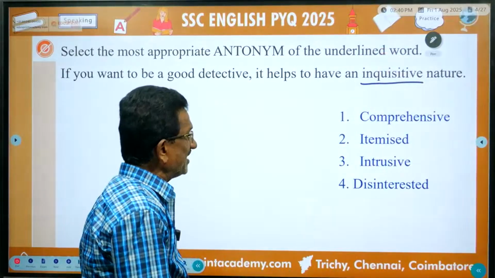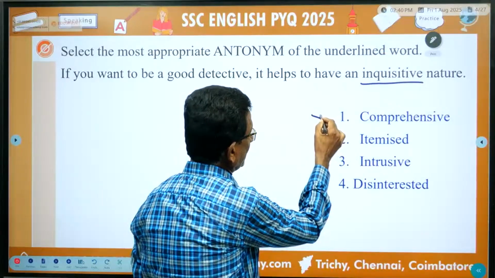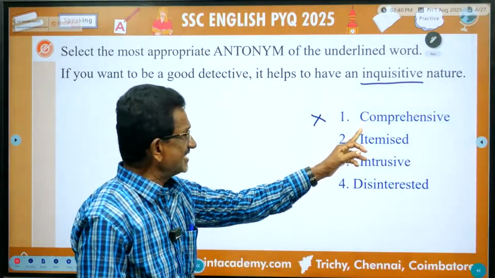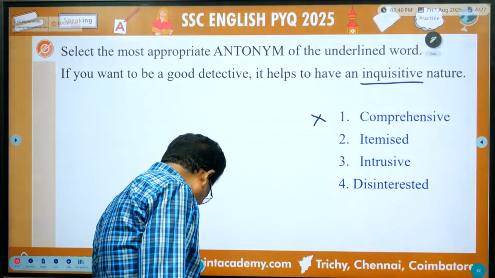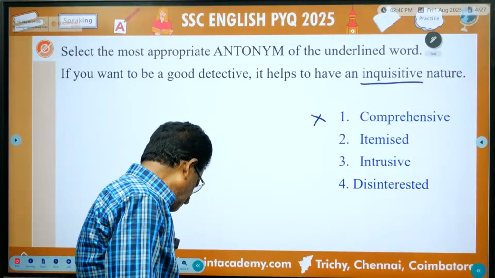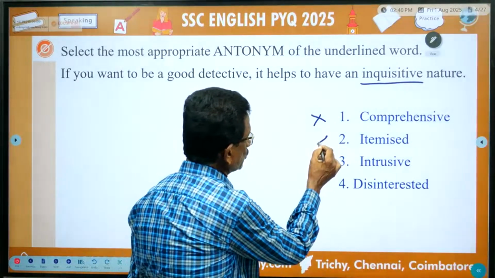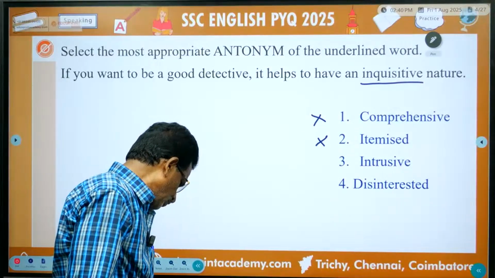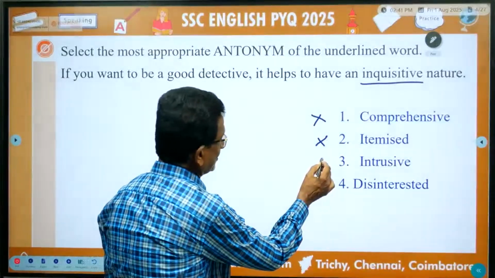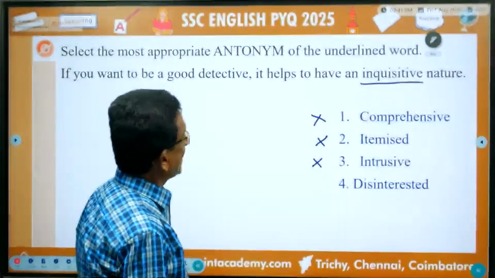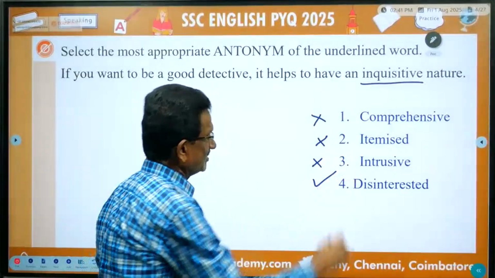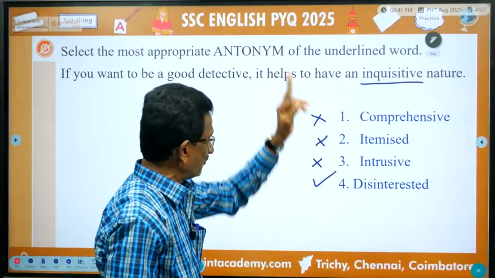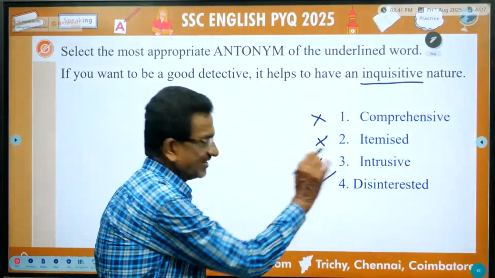Comprehensive is not related, because it means including everything. Itemized, to make all the separate items into something, that is also wrong. Then the third one is causing disruption or annoyance through being unwelcome or uninvited. This is also wrong. The fourth word is disinterested, because inquisitive means interested. So the opposite word, the antonym of it, is disinterested. So this is the right answer.